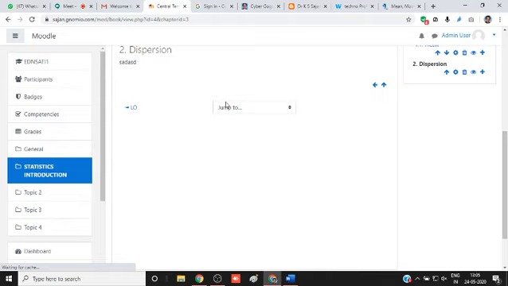Then go back again to your course and you can add assignments. You can add anything else here.